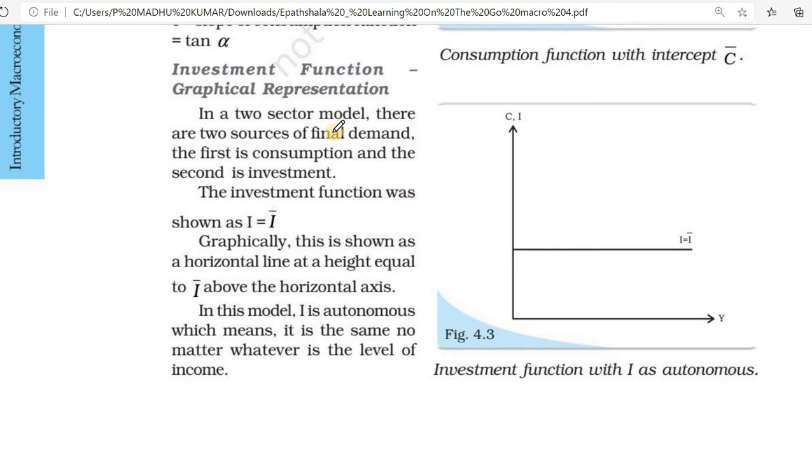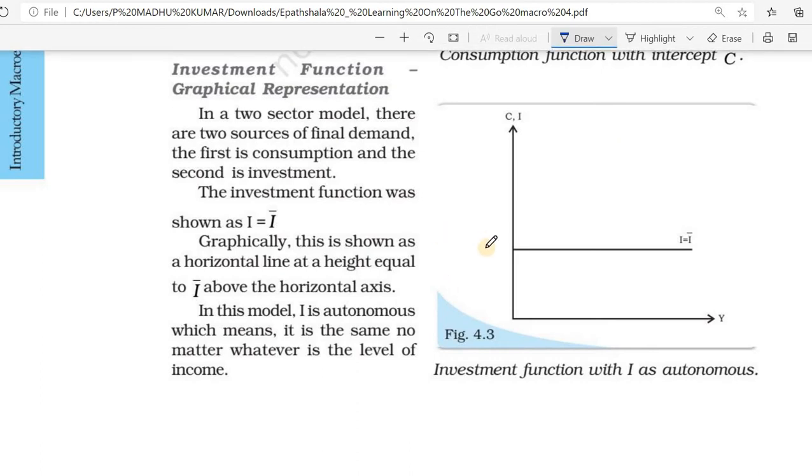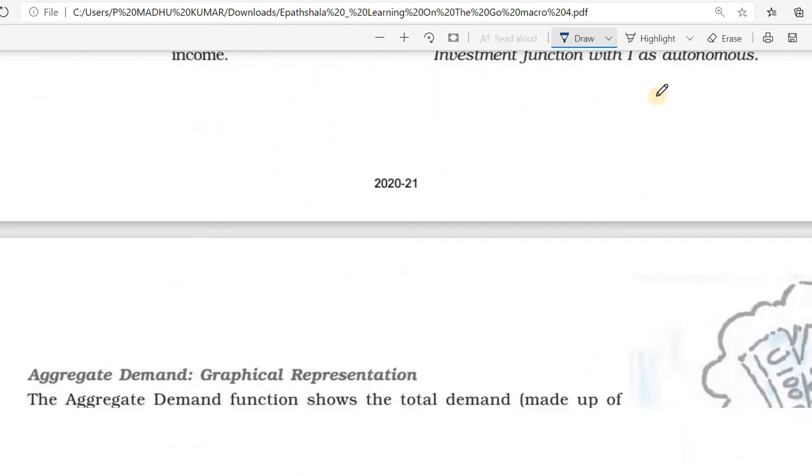That we already studied. The investment function is a straight line parallel to the x axis. Here I is autonomous, which means it is the same no matter the level of income. Whatever the income, this investment is happening. What is the reason? Because the government will spend for investment. That is the government's duty; public expenditure is there.